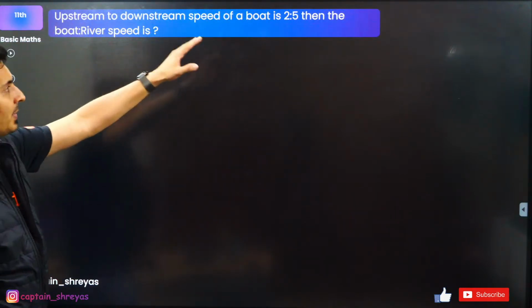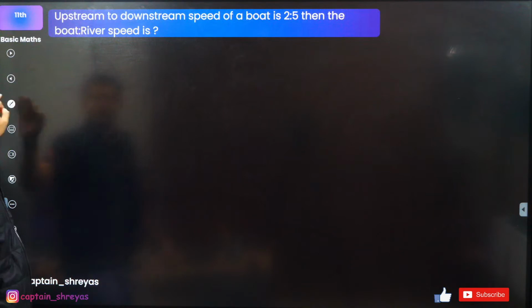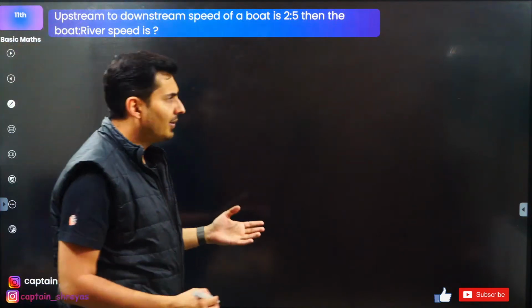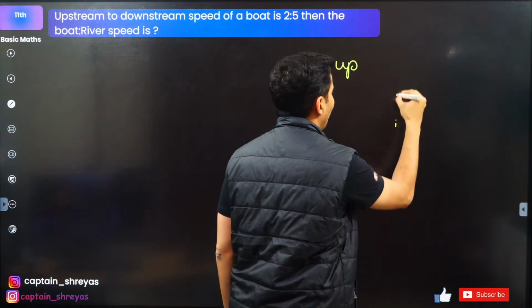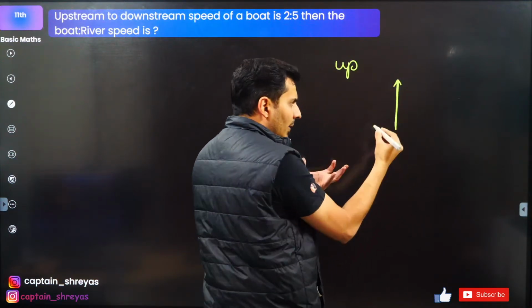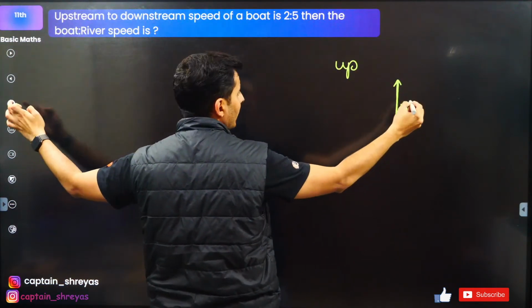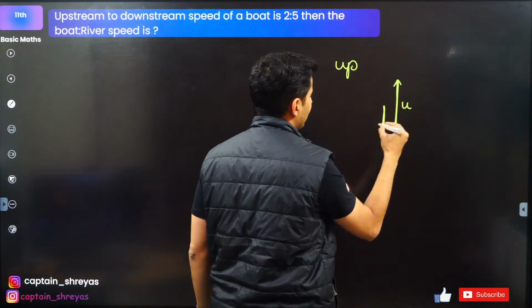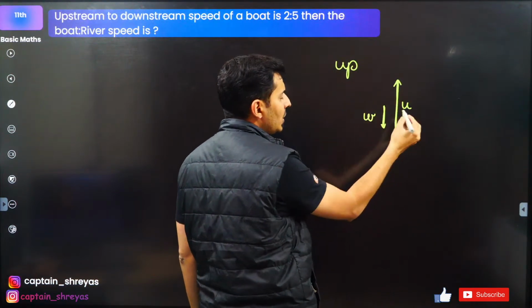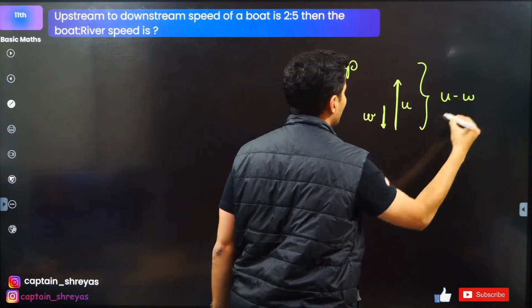Upstream and downstream speed of the boat is 2 is to 5. Then the boat to reverse speed is... We know that whenever you travel up the stream, that means the boat is powering up a little bit harder against the river flow. Let's say the boat is going against the flow of the river like this. The water velocity is w, the boat speed is u, so the resultant velocity will be u minus w.